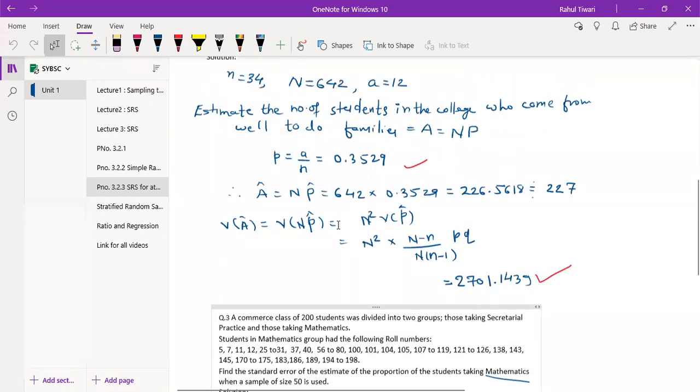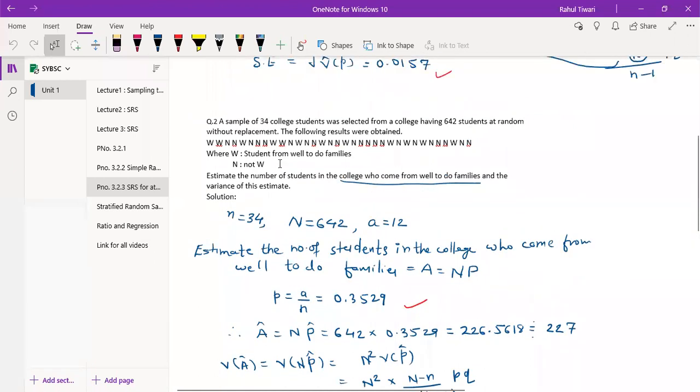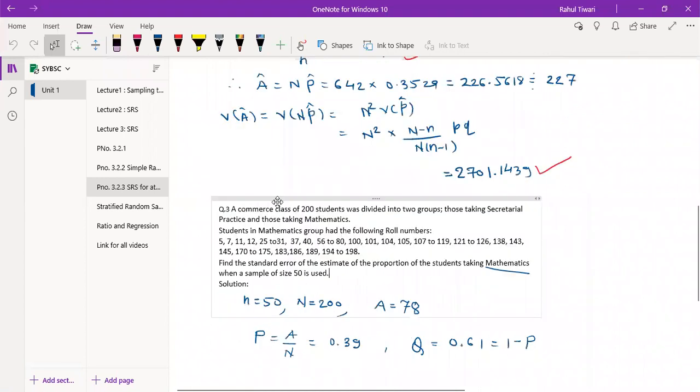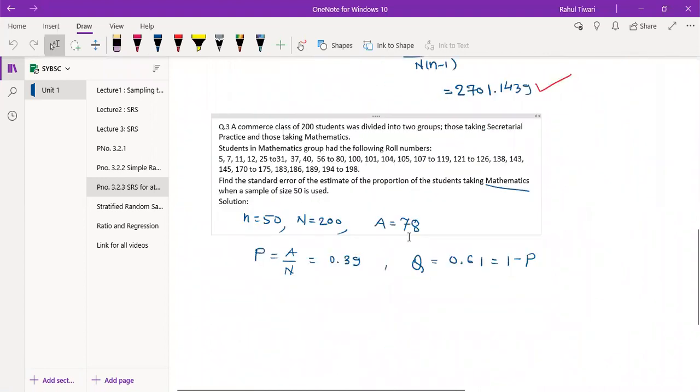Because if you see here, this small a we select from the sample, but this capital A we are selecting from the population, not from the sample. Because the sample is only 50, so how can I select 78 students? It is not possible. So don't get confused between capital A and small a. I hope it is clear to all. Am I right? Yes, sir. Okay.